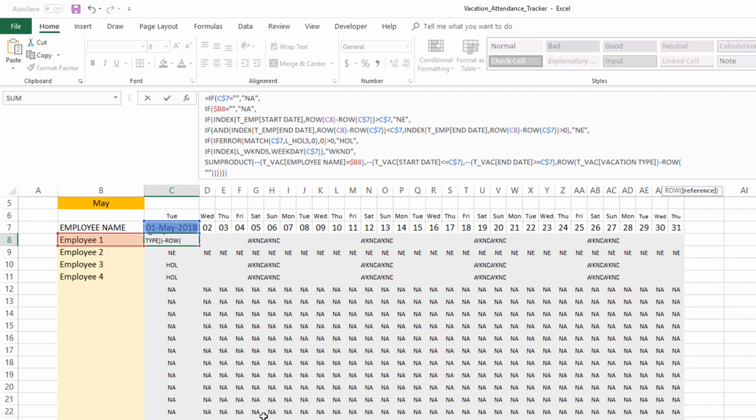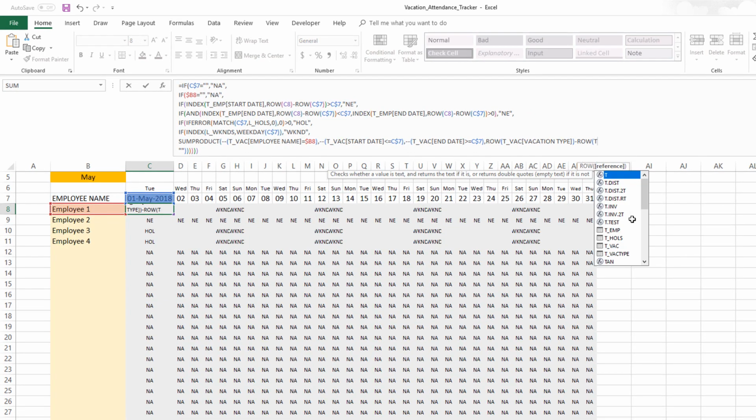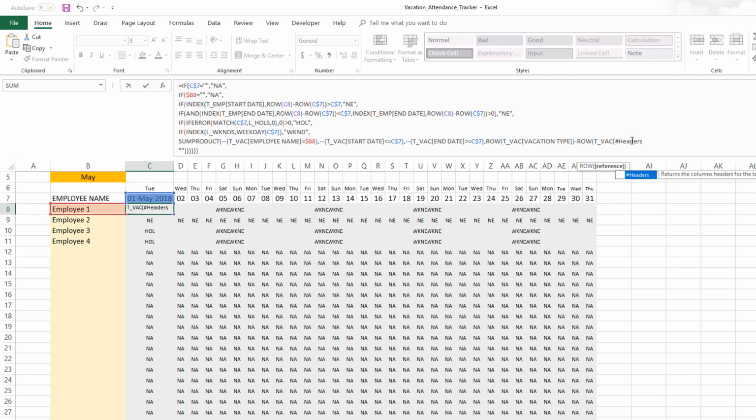So the header here is the T_vacation table, and in this case we want to make sure that it's the header. Headers, close. And so now we have found the exact row where we want to pull the vacation type from.